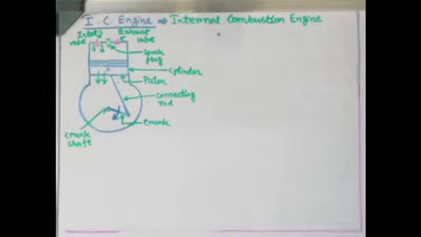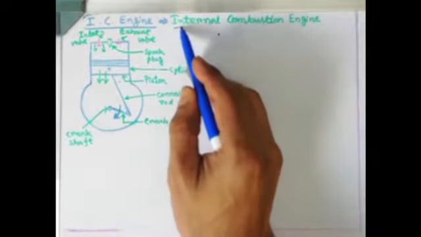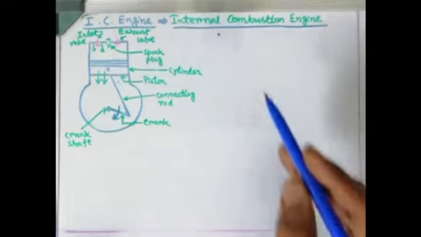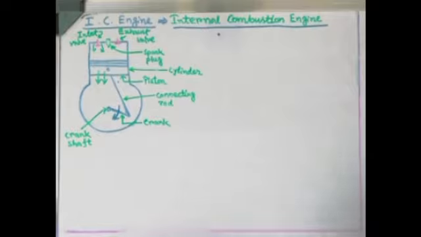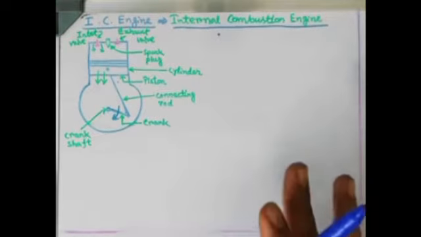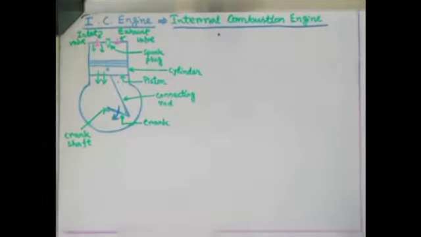Okay, students, now we are going to start our next module, which is IC engine. The full name of IC engine is internal combustion engine. By its name you can understand that internally some combustion will take place, by which some form of energy will be converted into another form. First clarify the name clearly, by which you can understand the whole thing we are going to discuss. Internally combustion will take place.